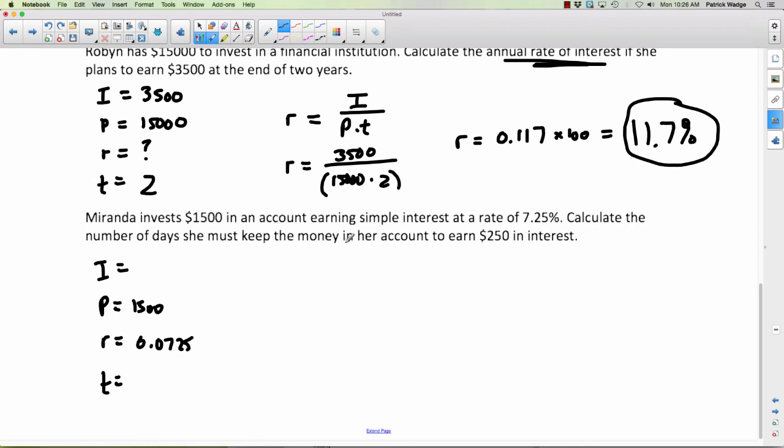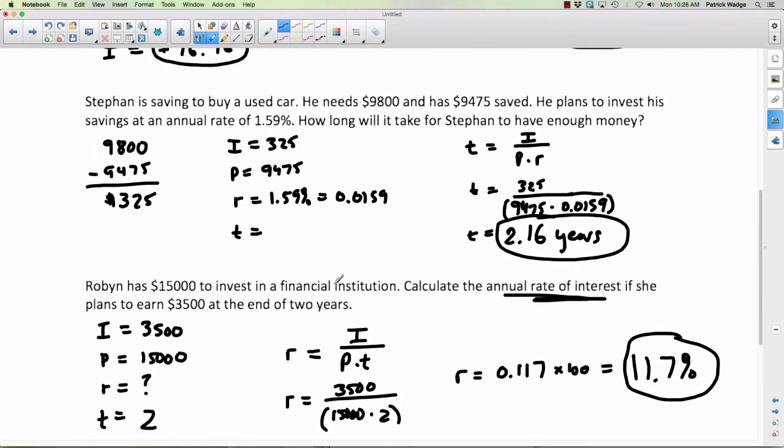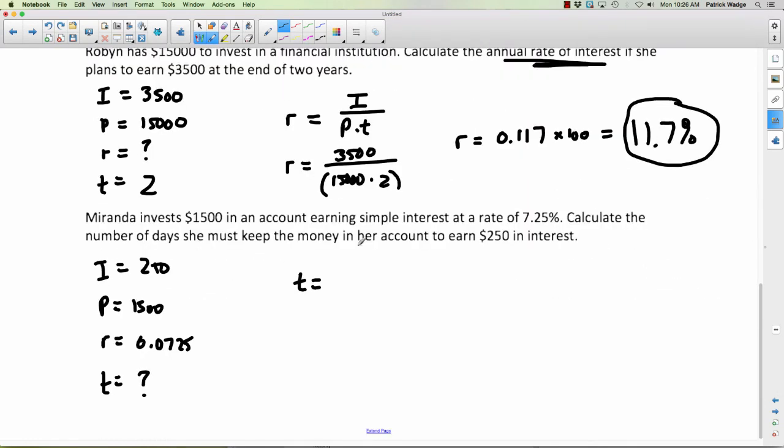Calculate the number of days she must keep the money in her account. We don't know the number of days, but she wants to earn 250 in interest. So 250 is there. So we don't know T. Oh, I think we've already done one. I messed up. I didn't do one where we don't know principal. Oh well, that's okay. So we're going to use this formula again. T equals I divided by P times R. Plug in everything you know. I is 250. P is 1,500. R is 0.0725. I'm going to make sure I put this in brackets in my calculator so I don't mess up. And I get 2.2988. So I'm going to round that to 2.299.